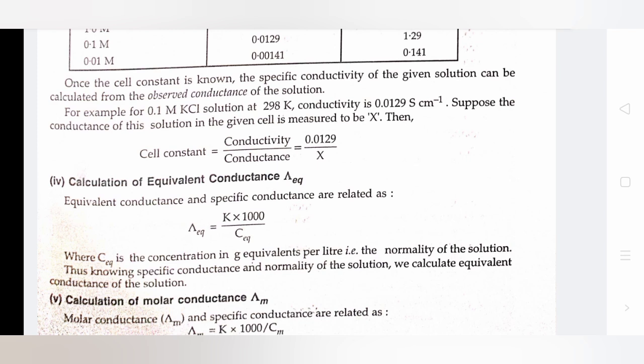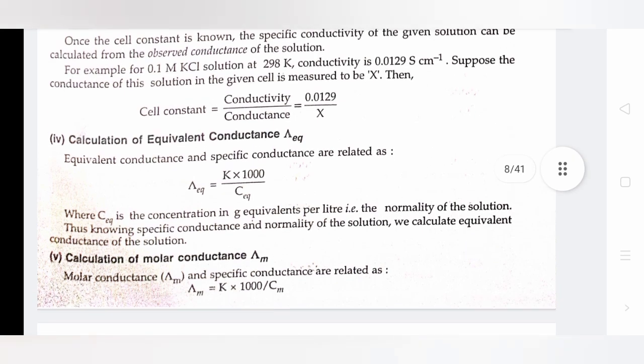Suppose the conductance of the solution in the given cell is measured to be x, then cell constant equals conductivity divided by conductance, equal to 0.0129 divided by x. Fourth is calculation of equivalent conductance, Λ_EQ. Λ_EQ equals kappa multiplied by 1000 divided by C_EQ, where C_EQ is the concentration in gram equivalents per liter.